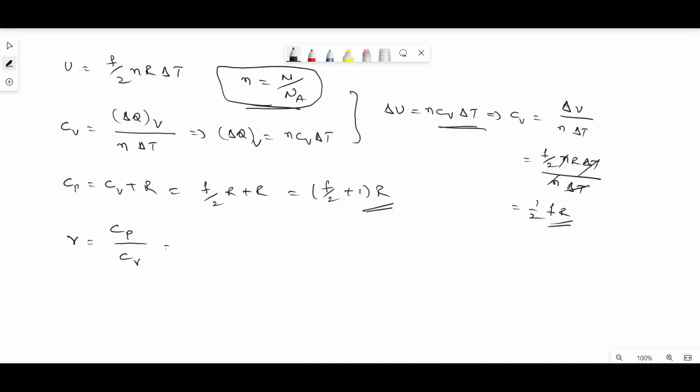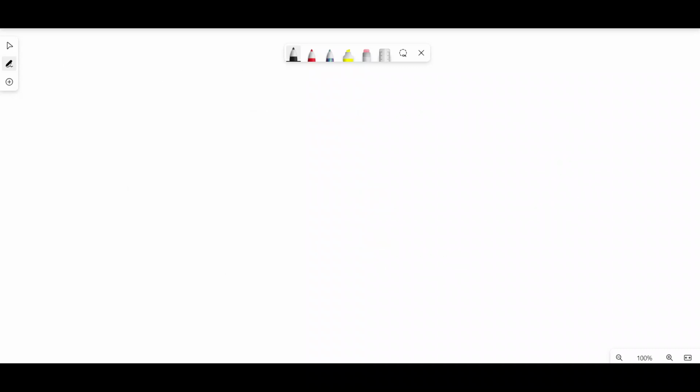Based on that, the ratio of the specific heats can be represented as gamma equals C suffix P by C suffix V, equals F by 2 plus 1 into R by F by 2 into R. Observe that R and R get cancelled. So here we get F by 2 plus 1 by F by 2. On simplifying, we get 1 plus 2 by F, the ratio of the specific heats of the gases. Take a screenshot. We will continue.